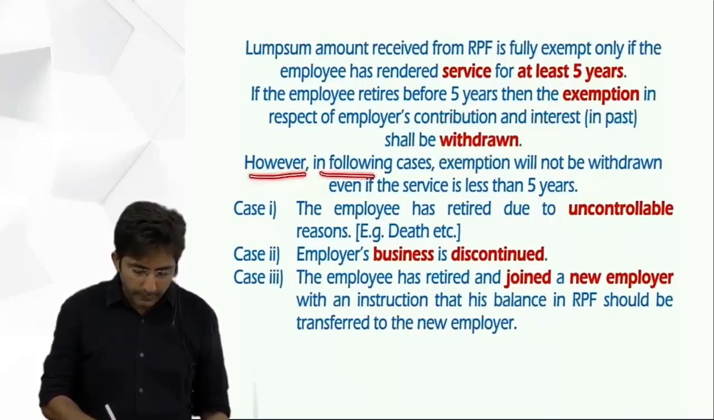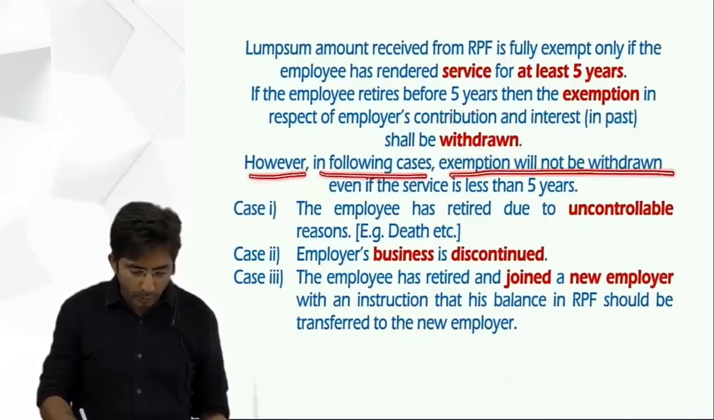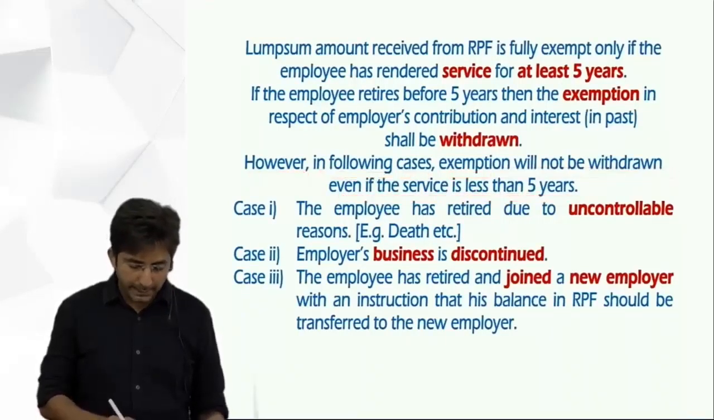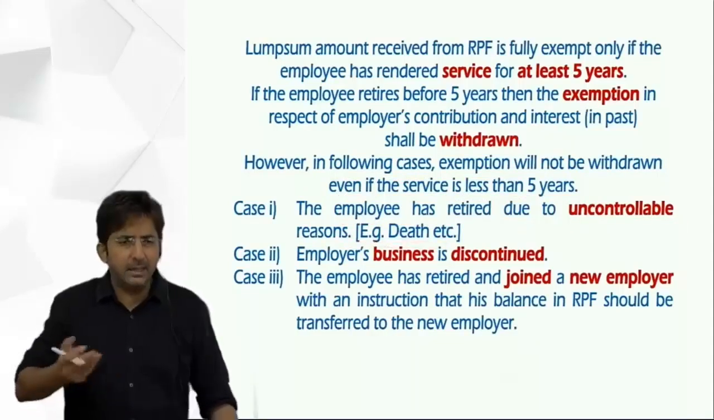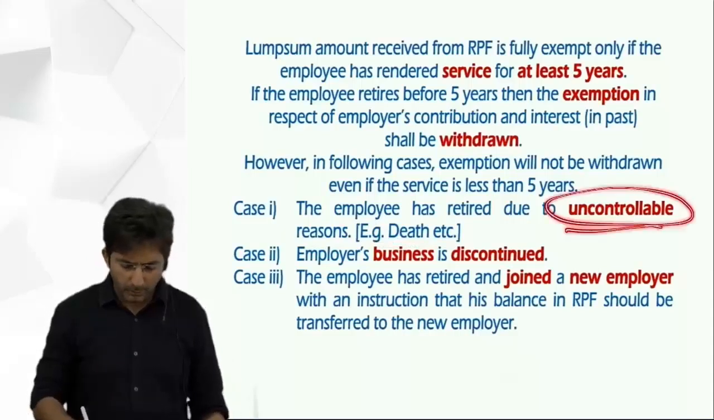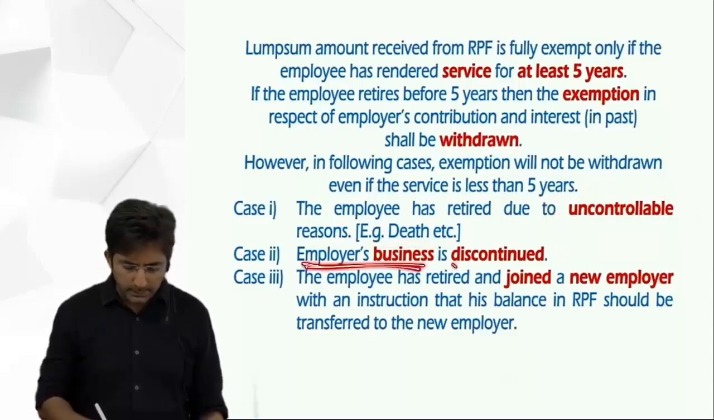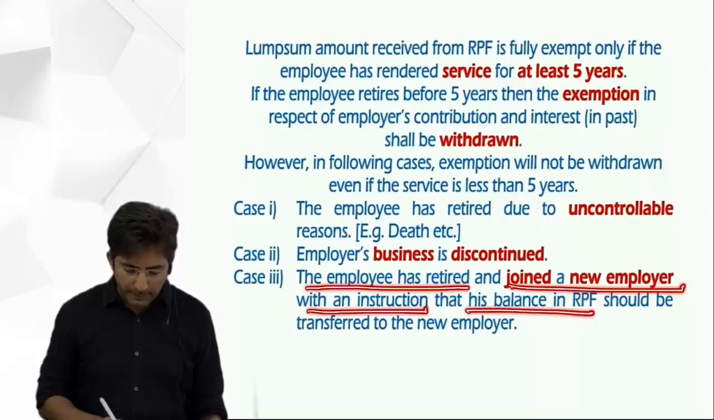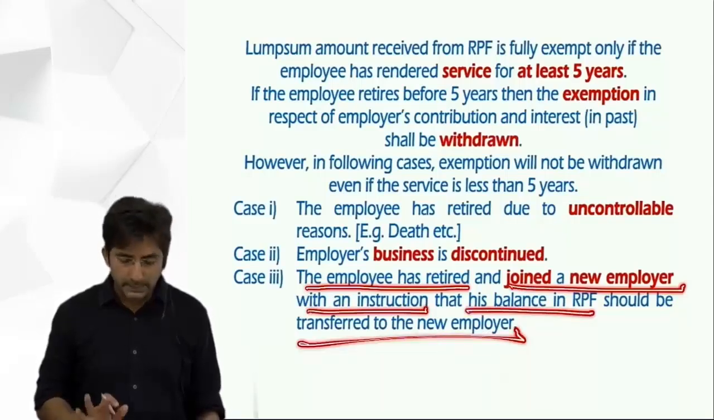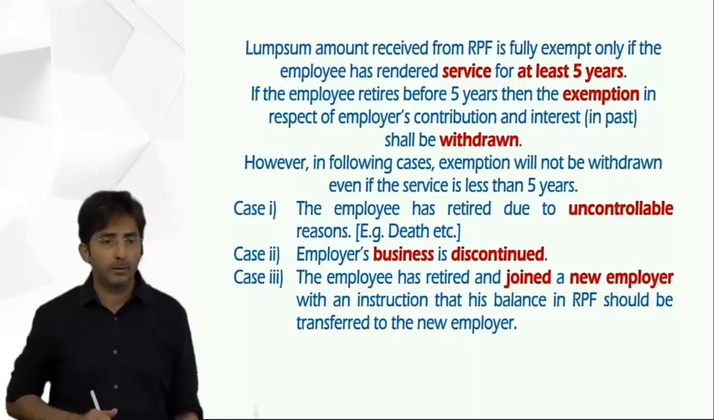However, in the following cases exemption will not be withdrawn even if the service is less than 5 years. Case 1: the employee has retired due to uncontrollable reasons, for example death, ill health, whatever, any uncontrollable reason. Then, the employer's business is discontinued. Then, the employee has retired and joined a new employer with an instruction that his balance in RPF should be transferred to the new employer. So in this case also exemption will not be withdrawn.